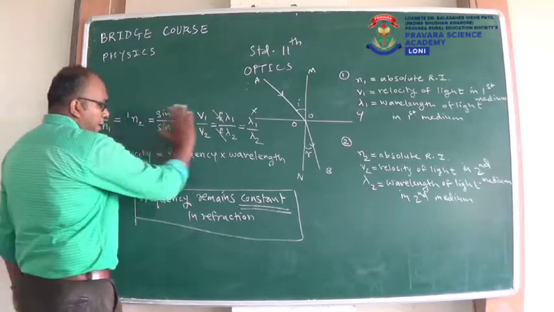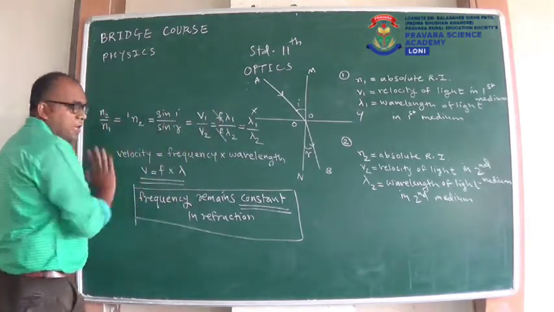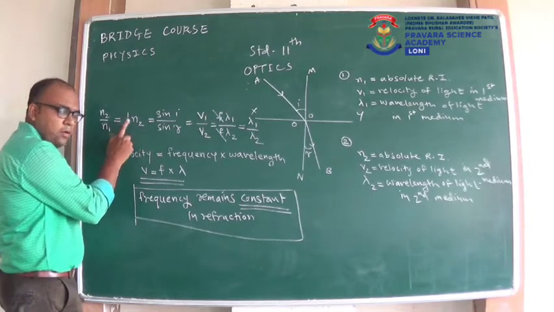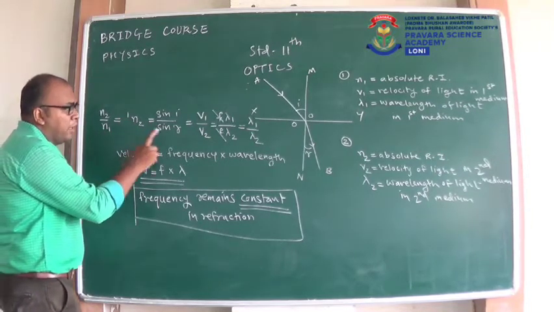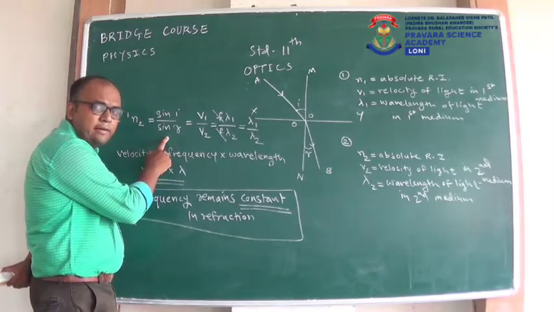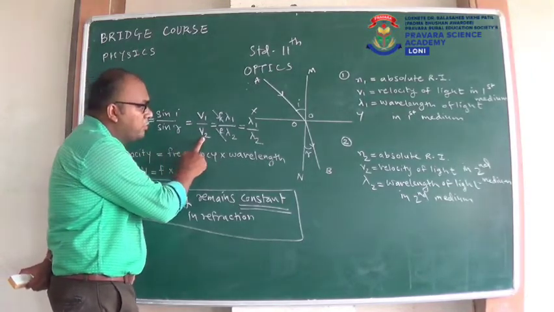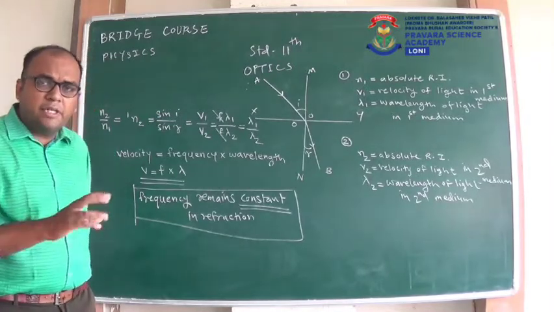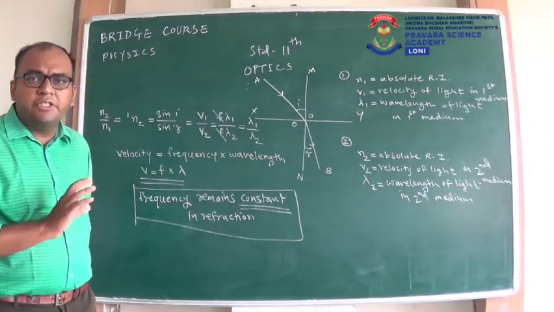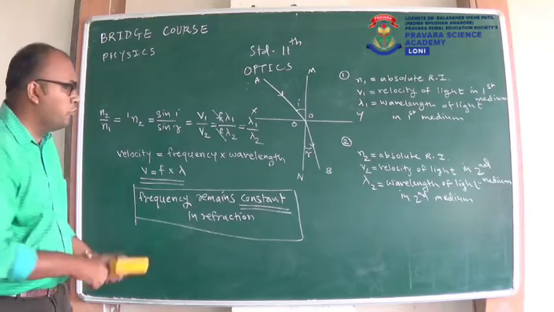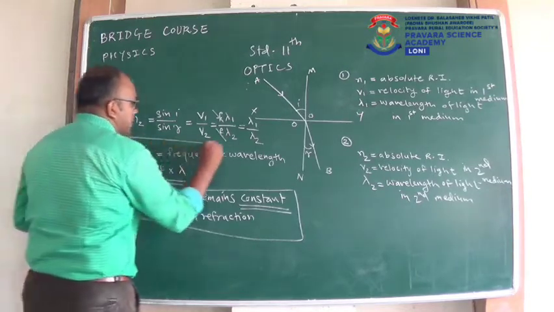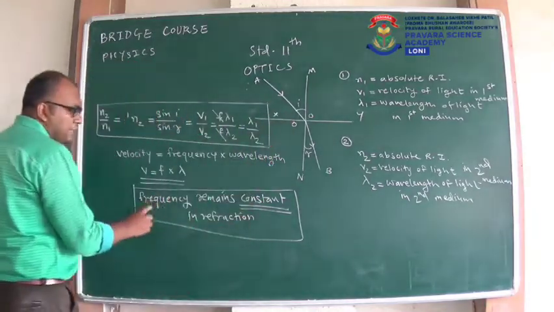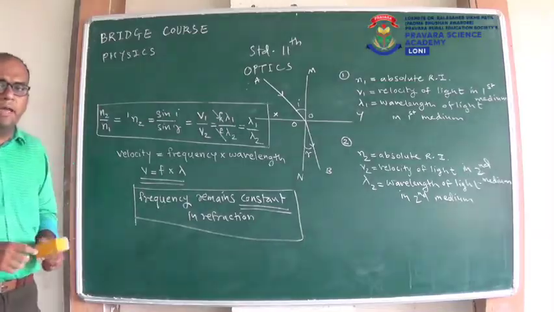So all the expressions of refractive index are mentioned here. Refractive index of 2 with respect to 1: one formula N2 upon N1, second formula sin i upon sin r, third formula V1 upon V2, and fourth formula lambda 1 upon lambda 2. From all these expressions, problems based on any expression can be asked in the examination. So you have to learn all these expressions. And remember, frequency remains constant in refraction.